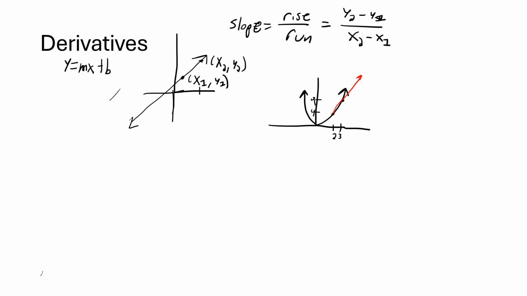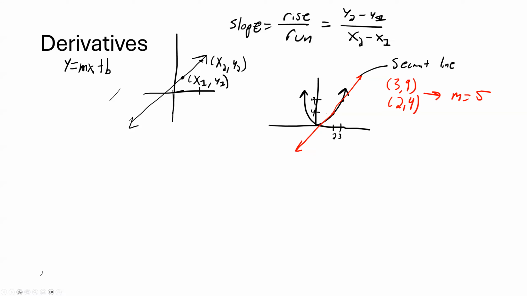If I just draw a line connecting them, we intersect at the points (3, 9) and (2, 4). And so the slope of that line, m equals 5. And this is called the secant line.